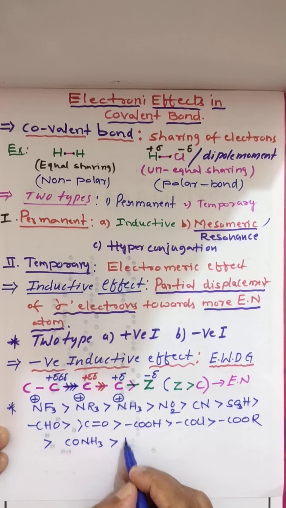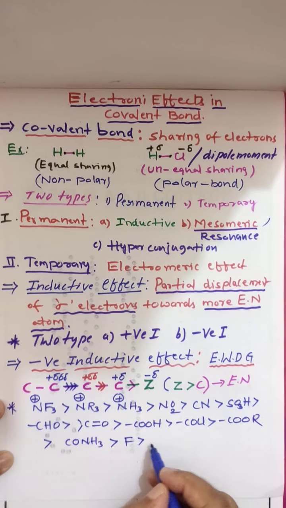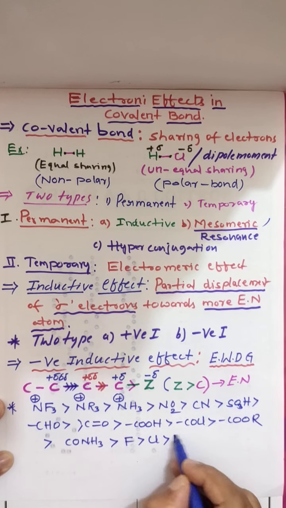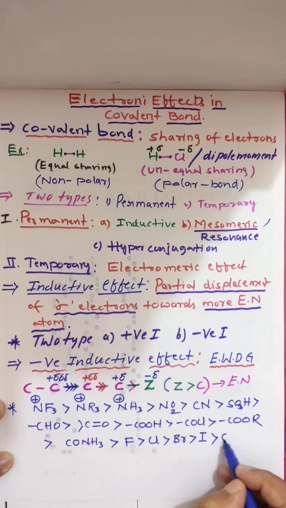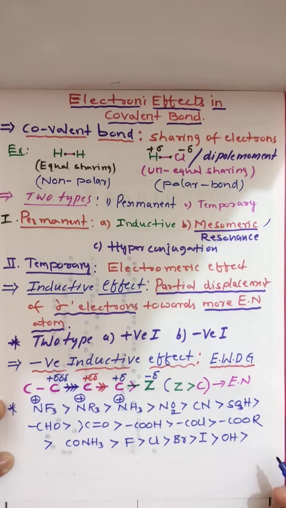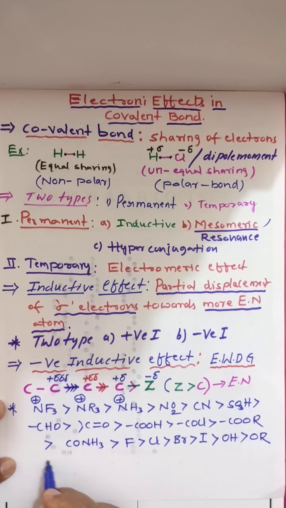Next we have fluorine, chlorine, bromine, iodine. Next we have OH group. Next we have OR group, OR nothing but alkoxy.